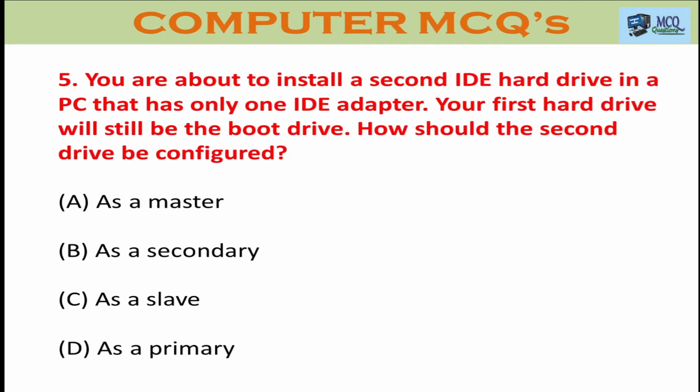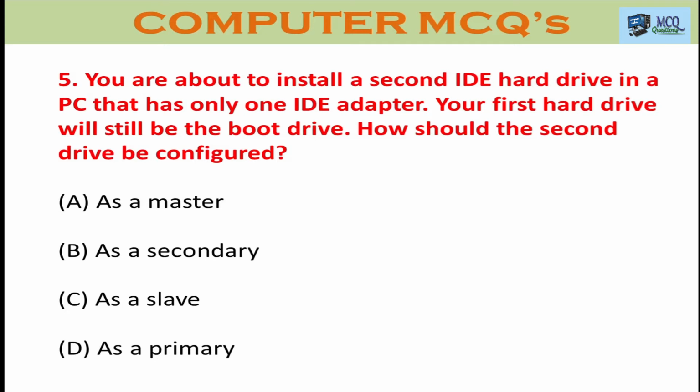Question number 5. You are about to install a second IDE hard drive in a PC that has only one IDE adapter. Your first hard drive will still be the boot drive. How should the second drive be configured? Option A as a master, option B as a secondary, option C as a slave, option D as a primary.